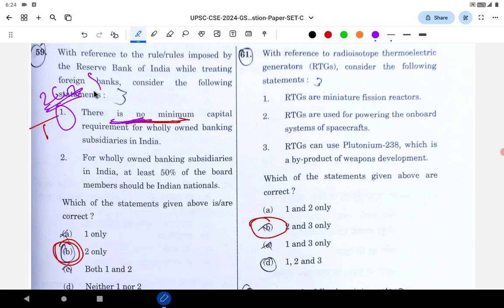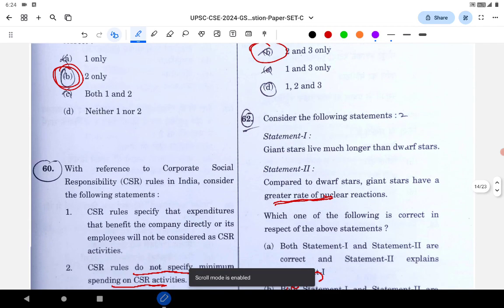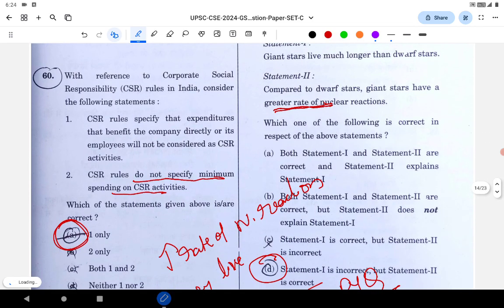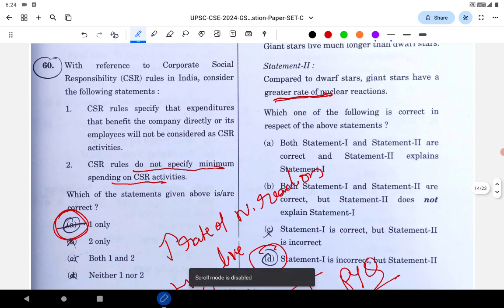A payment bank has, I think, 50 crore capital requirement, if I'm remembering correctly. So this is must. And also it's extreme. 1 is wrong, 2 is correct. So it can be solved with the help of tricks. Next question is related to the CSR. First option is correct. In statement 2, you have the extreme statement.